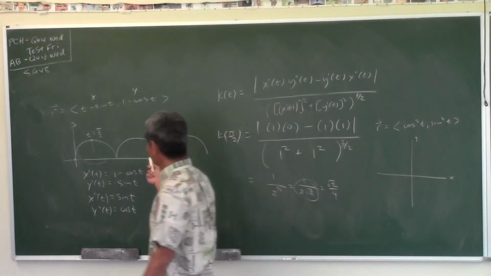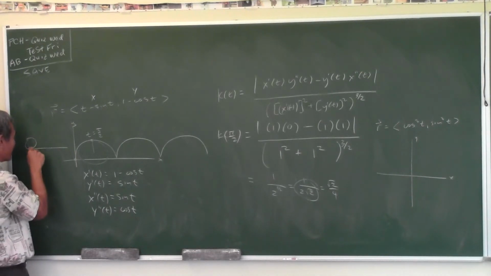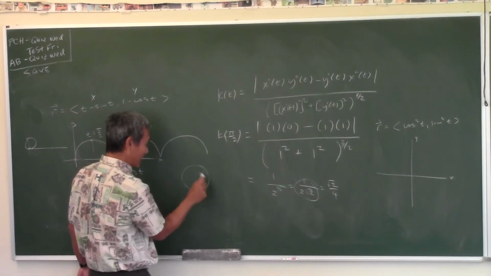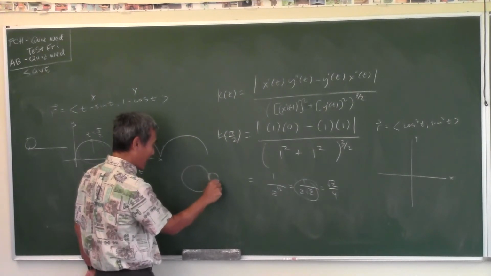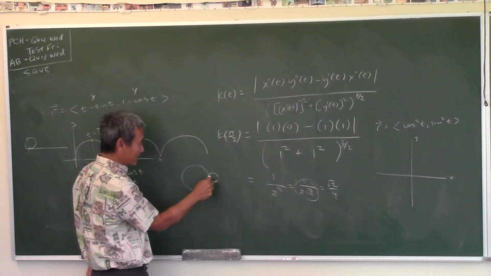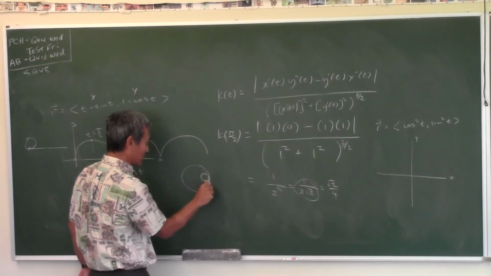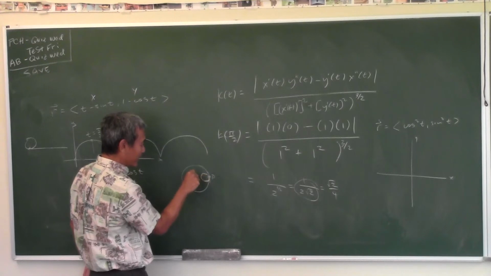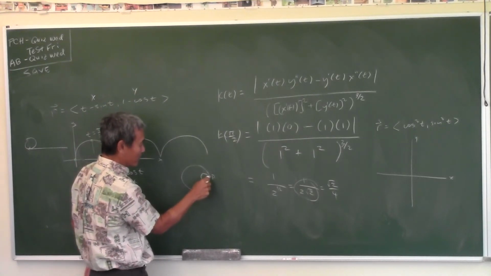Okay, so how do you generate this cycloid? You take a circle and you roll it without slipping on a flat surface, yeah? But what if you have a circle and then another circle whose radius is 1/4 of this, like that. And then what if you roll this circle without slipping on the big circle? What is the path traced out by that? Sorry, it's inside. Outside is something else. Okay, so here's the point P. Roll this circle on the inside of the bigger circle without slipping. What is the path traced out by this point right here?